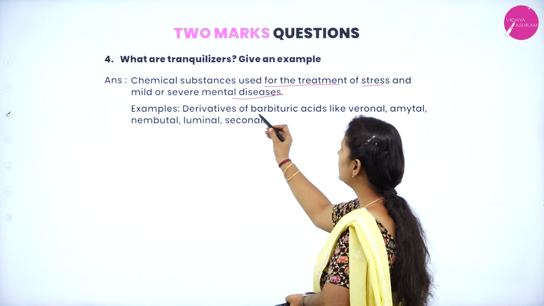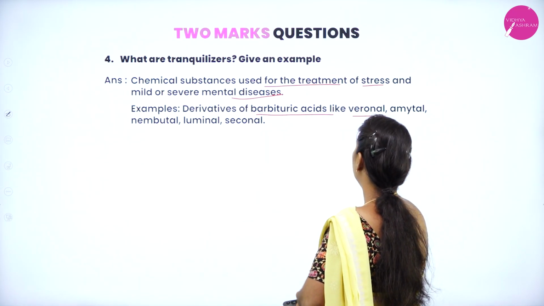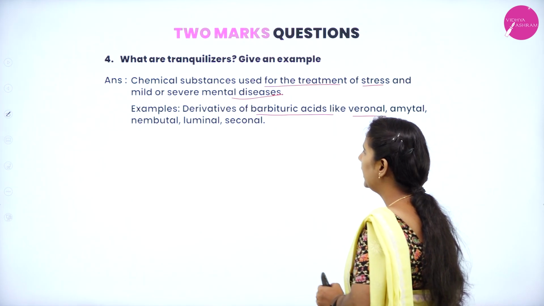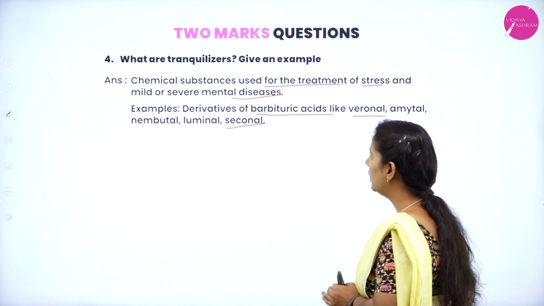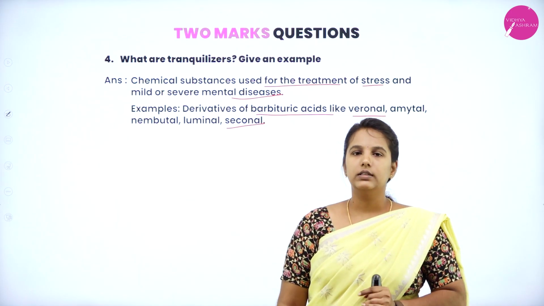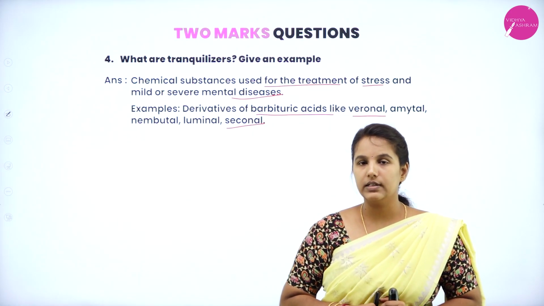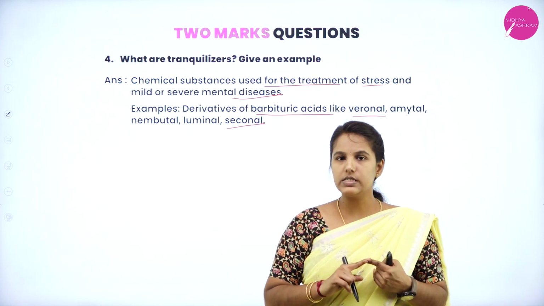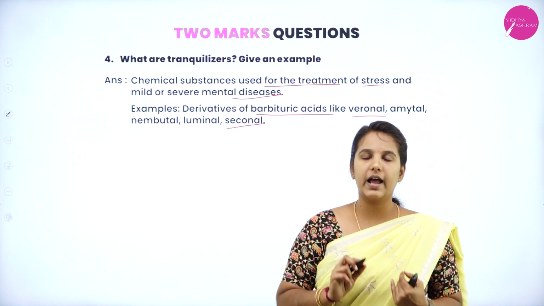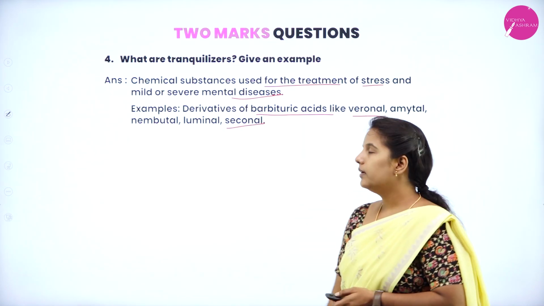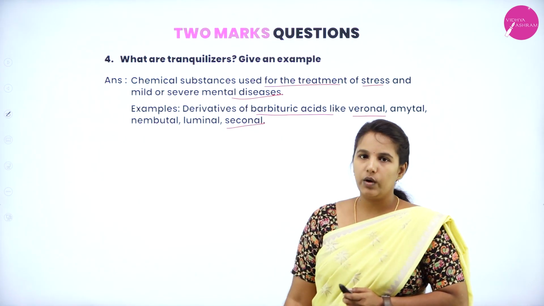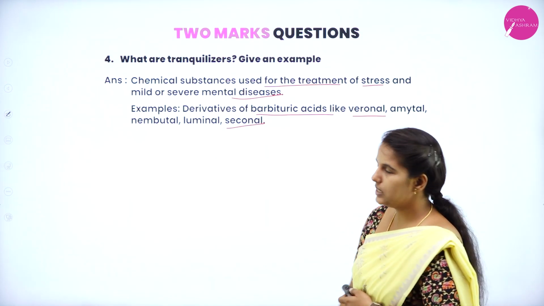Examples: derivatives of barbituric acid like veronal, amytal, nembutal, luminal and seconal are examples of tranquilizers. Remember, tranquilizers are drugs given to patients who have mental stress and severe mental diseases. Writing the correct definition with one example, you'll get an easy 2 marks.